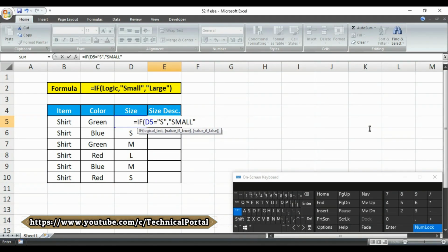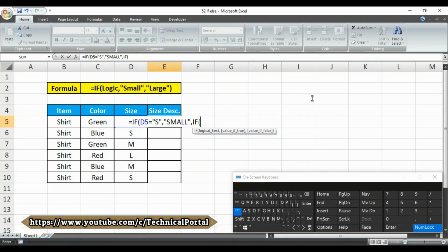Then you have medium as a logical test. Then you have to nest another IF formula like this. Put a comma here, then again write IF, then open the first bracket.